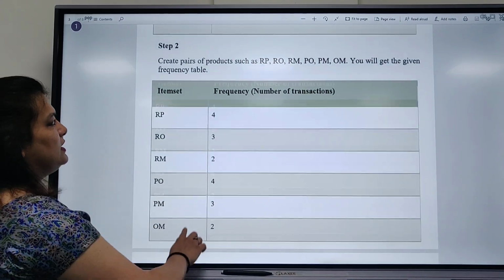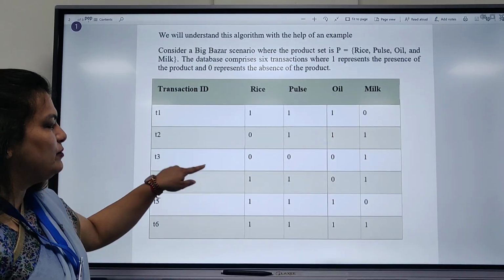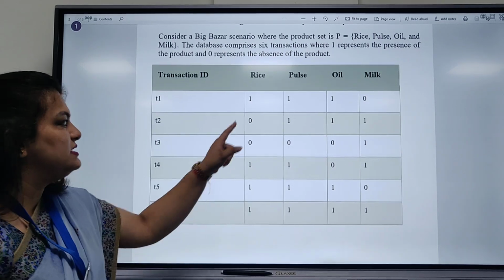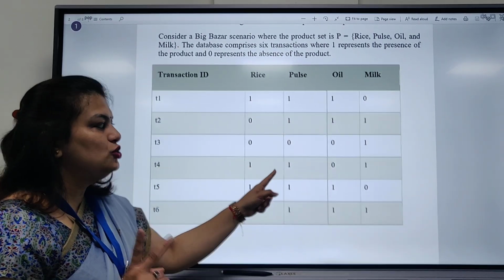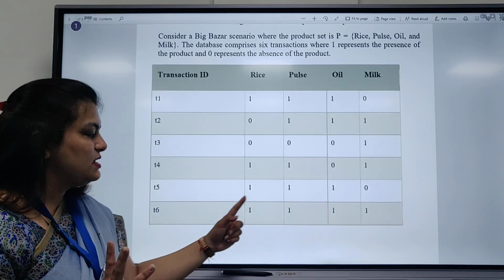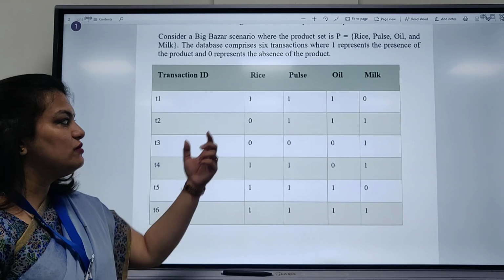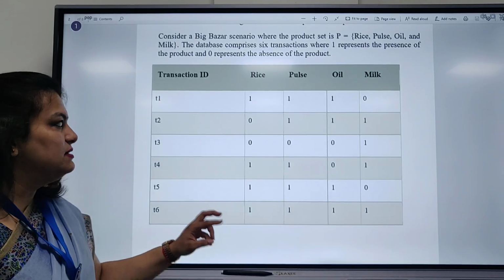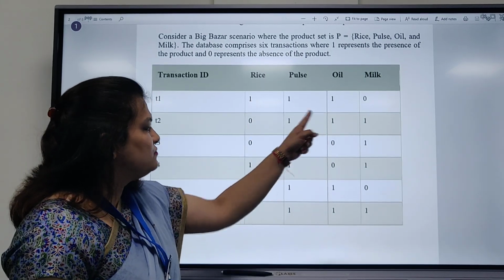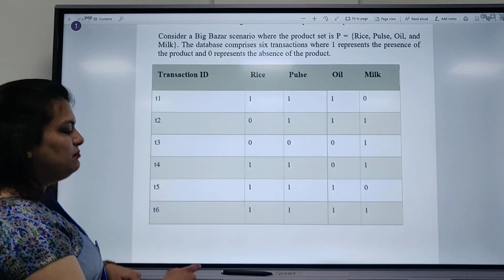I'll just show you this. Rice and pulse taken with each other: 1, 2, 3 and 4 times. So the combination of rice and pulse, RP, is taken 4 times. Similarly, RO how many times? 1, 2 and 3. So likewise we make the table.